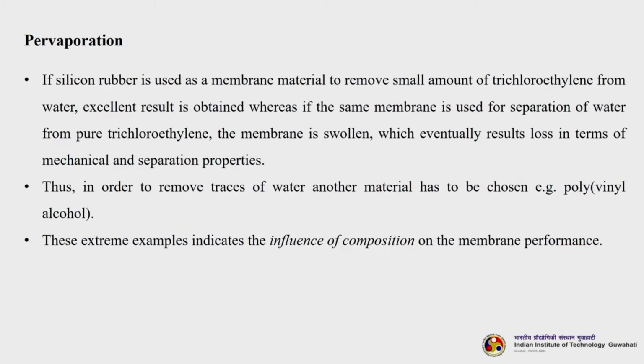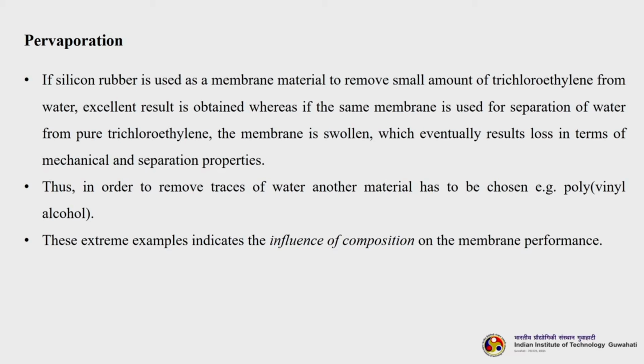So, if silicon rubber is used as a membrane material to remove small amounts of trichloroethylene from water, an excellent result is obtained, whereas if the same membrane is used for separation of water from pure trichloroethylene, the membrane is swollen, which eventually results in loss of mechanical and separation properties. From this statement, what is understood is that the membrane material plays a very big role.